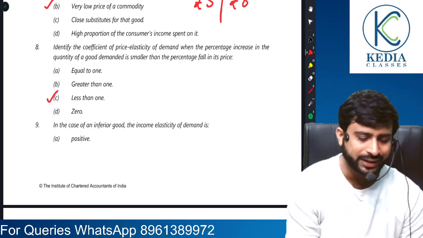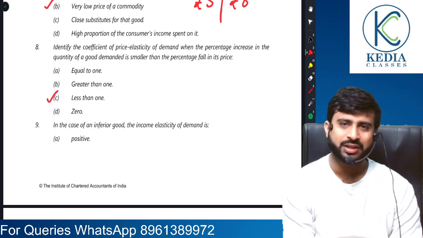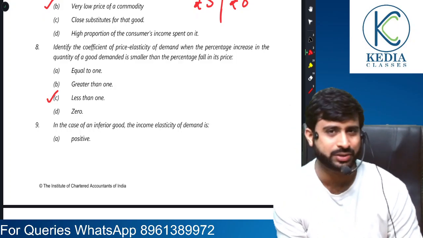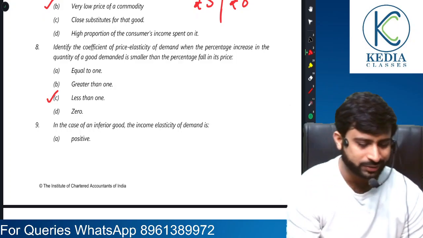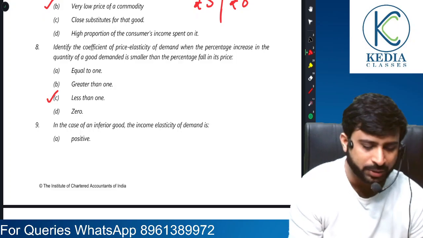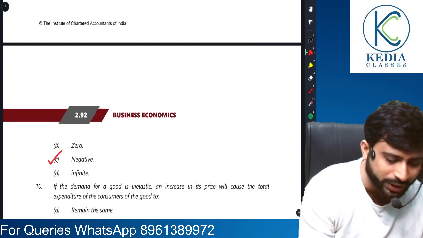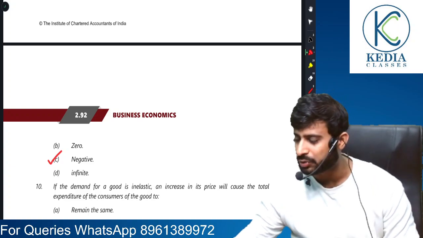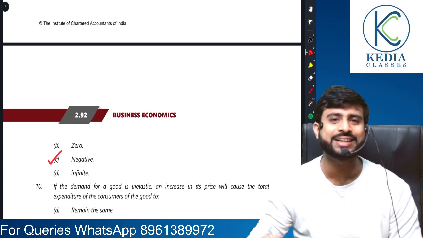All right. In the case of inferior goods, what happens, dear students, is that when income rises, quantity demanded falls. So in the case of inferior goods, income elasticity of demand is going to be negative, because when income rises, quantity demanded tends to reduce.